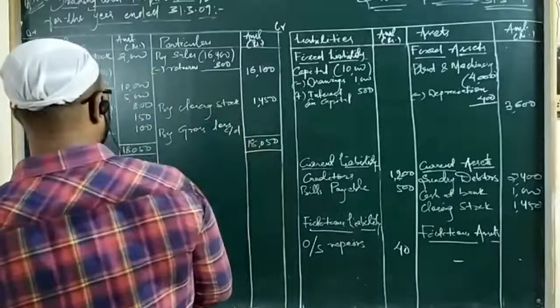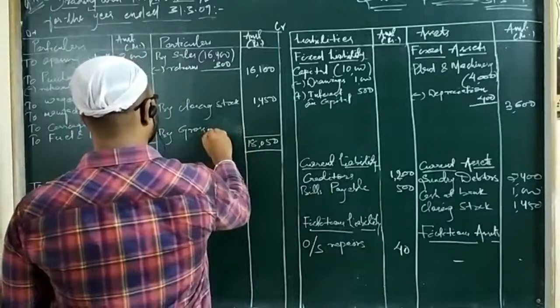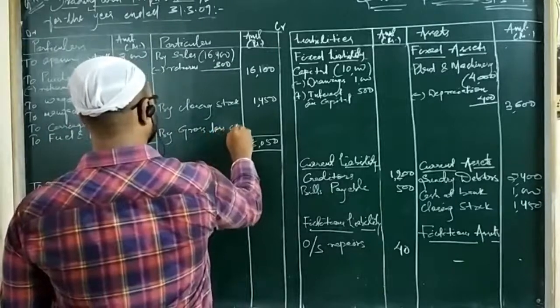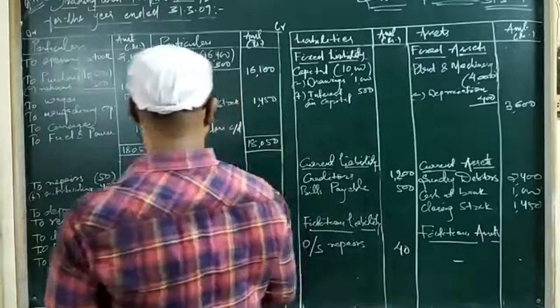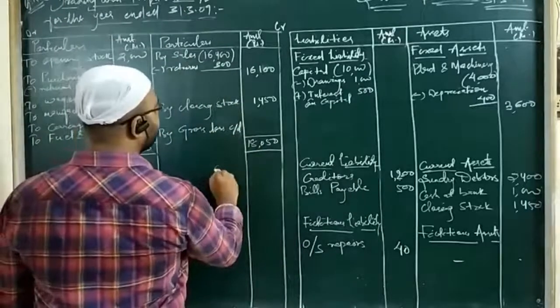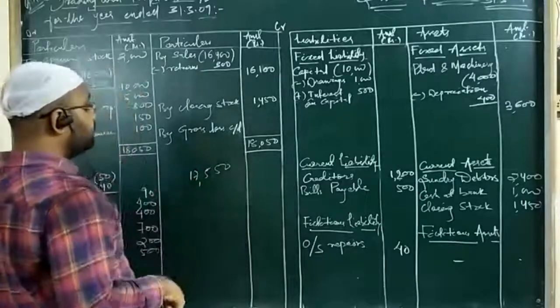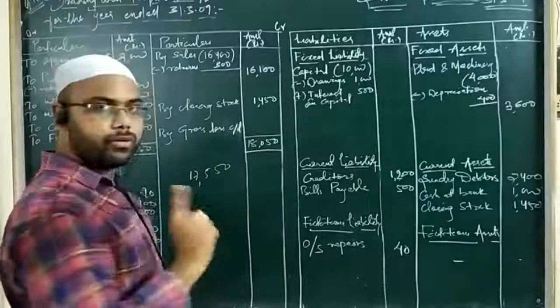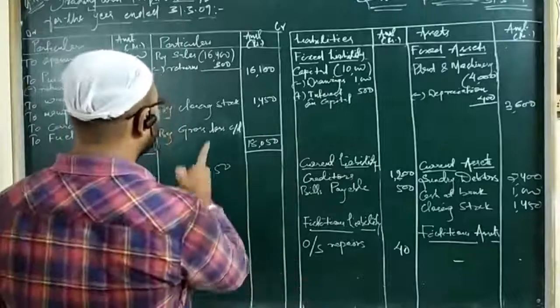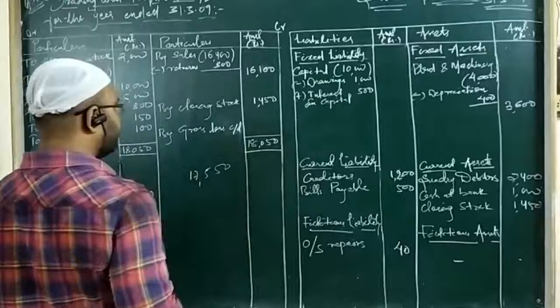Let us write it properly. Let us take a rough total of this side, that is 17,550. The total of the credit side of the trading account is 17,550. So we have to subtract this amount so that we can get the answer.